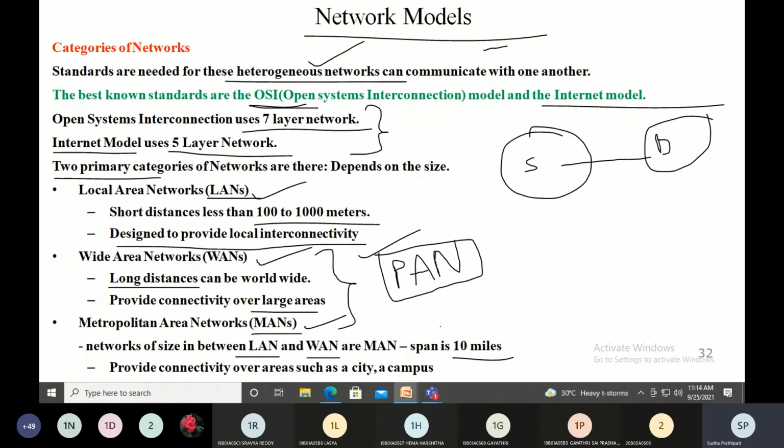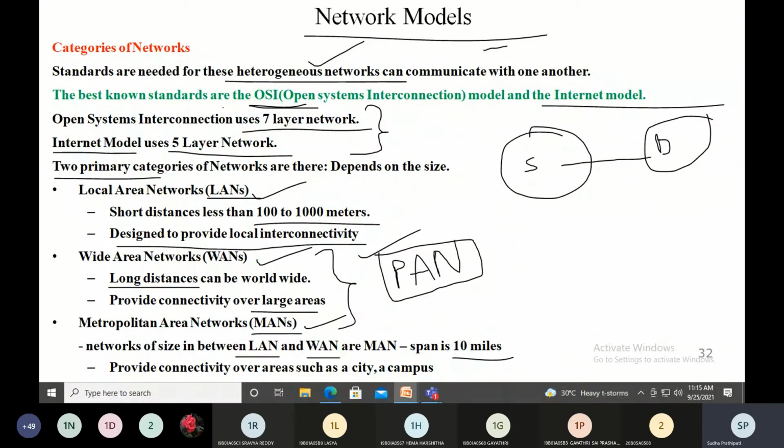An example of a MAN can be a telephone company, or a cable operator who will be providing a high speed DSL line to the customer. An example is your cable TV network, which can provide you internet facility as well. So these are all the categories of networks.